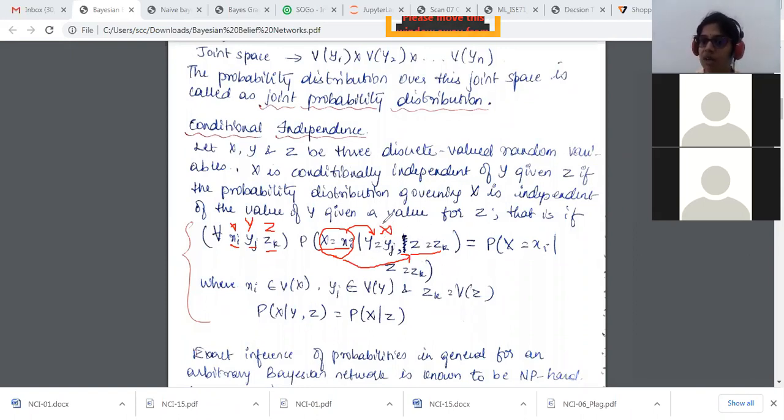Though y is independent, there's a value for z along with x, which means it is dependent. So I'm directly writing it as P of xi given, that bar which tells it's conditioned on, z equal to zk. When they say y is independent, it means it is no longer related to the context we are talking about, so I will remove that part. This is what we call conditional independence.